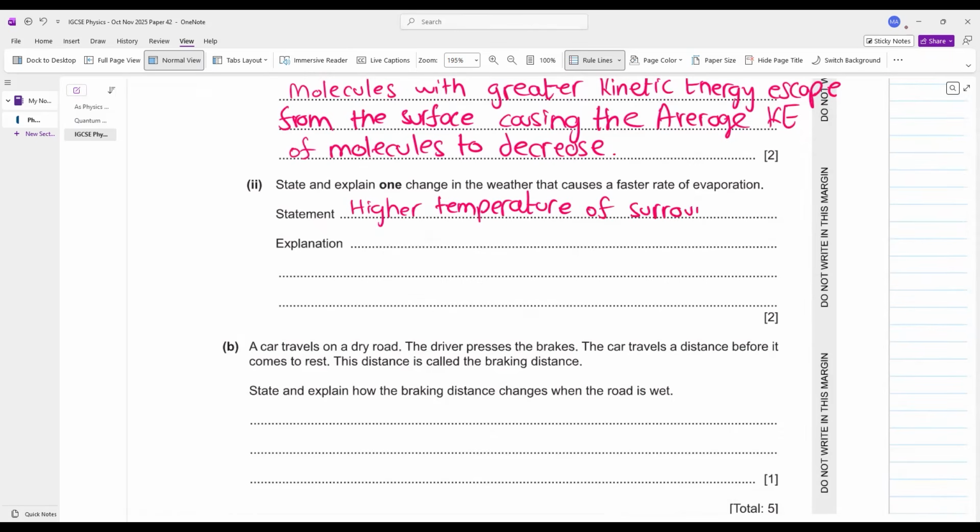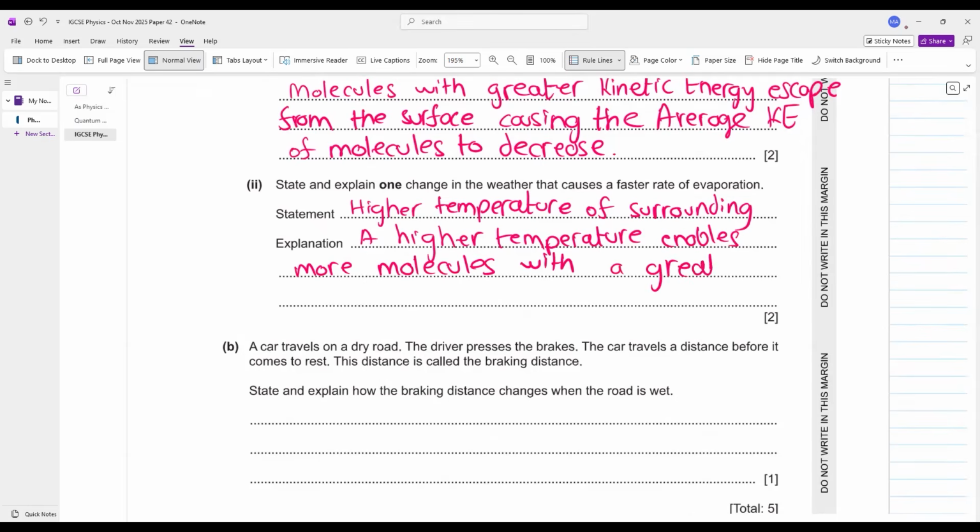What will be the explanation here? You will say a higher temperature enables more molecules with a greater kinetic energy, hence larger rate of evaporation. Easy peasy lemon squeezy.